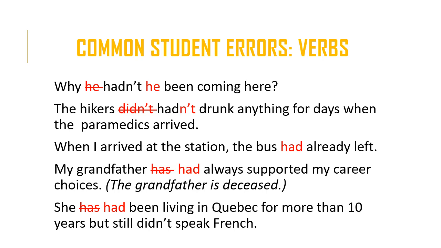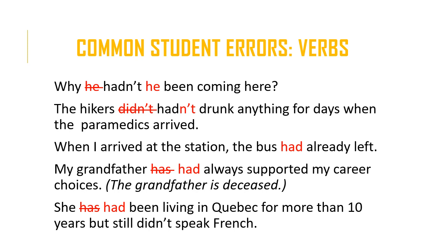So my grandfather had always supported my career choices. And the implication here is that before or prior to passing away. Okay, that's why we could use the past perfect here. Otherwise, you could simply say, my grandfather always supported my career choices. You could use the past simple as well.